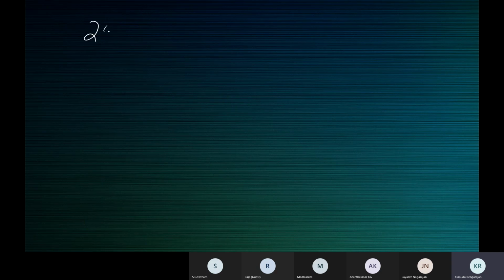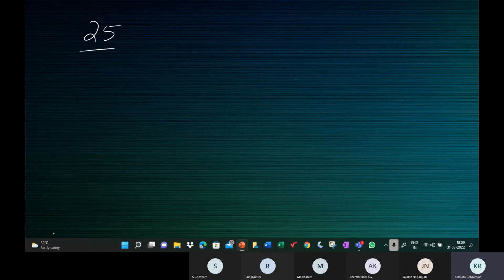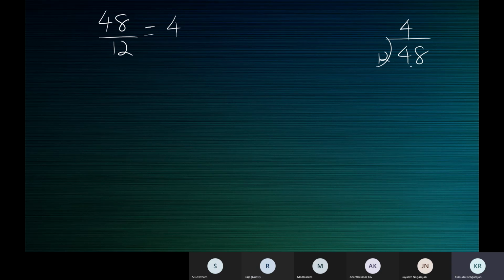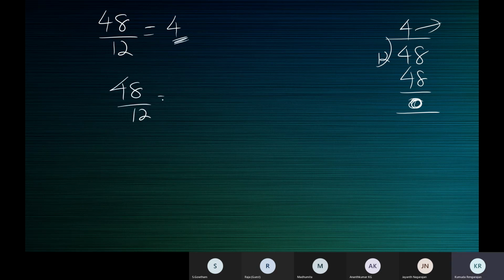See, when we are asked, let me say, what is 48 by 12, children? 4, ma'am. What is that 4? Are we writing the remainder? No. 48 by 12. 12 fours are 48. 0 is the remainder. So when it's a complete division, the remainder is 0. The quotient is what we state here. 48 divided by 12, the quotient is 4. 12 ones are 12, 12 fours are 48.